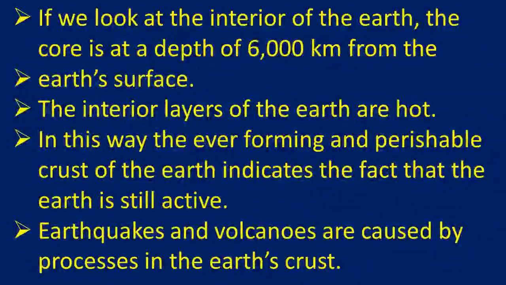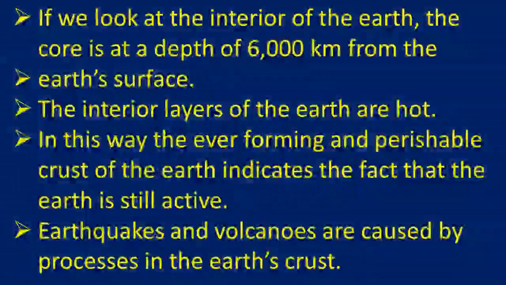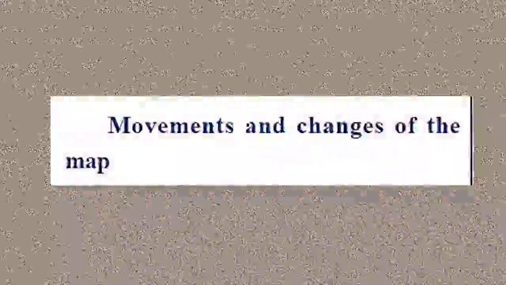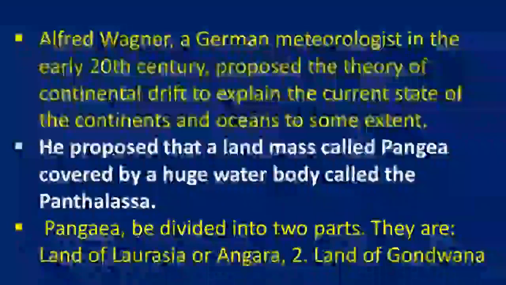Earthquakes and volcanoes are caused by processes in the Earth's crust. Now let us see the movements and changes of the Earth, nothing but the map, and how that has taken place.